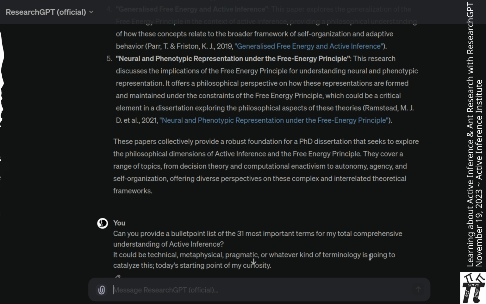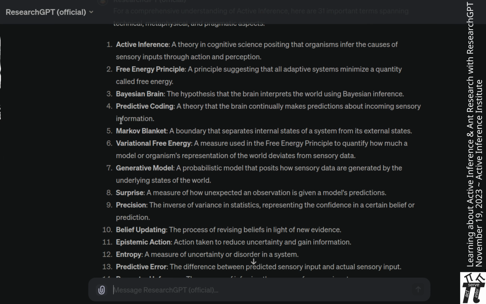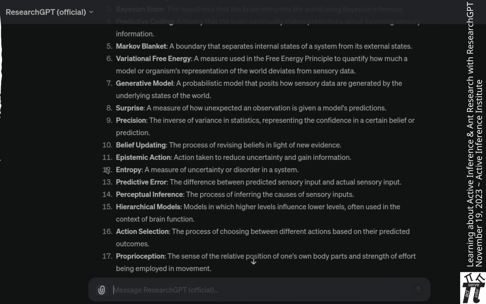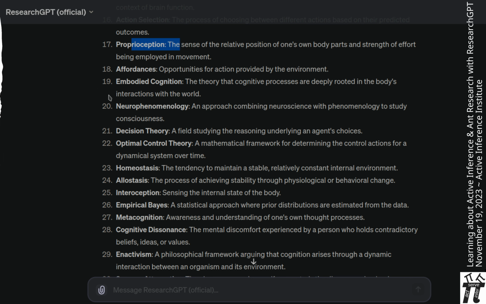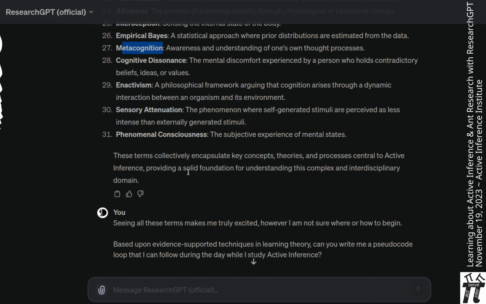And the terms that it recommended were active inference, free energy principle, Bayesian brain, predictive coding, Markov blanket, variational free energy, generative model, surprise, precision, belief updating, epistemic action, entropy, predictive error, perceptual inference, hierarchical models, action selection, proprioception, affordances, embodied cognition, neurophenomenology, decision theory, optimal control theory, homeostasis, allostasis, interoception, empirical Bayes, metacognition, cognitive dissonance, enactivism, sensory attenuation, phenomenal consciousness.